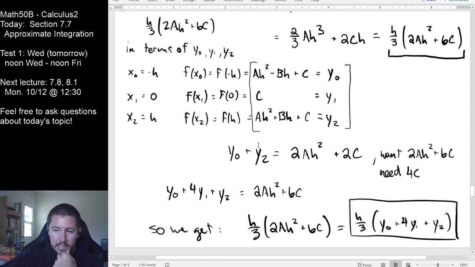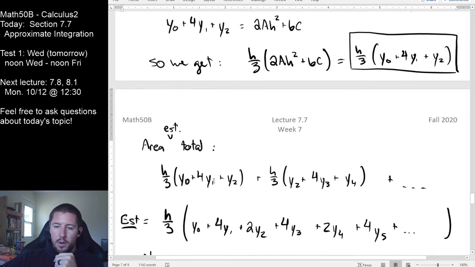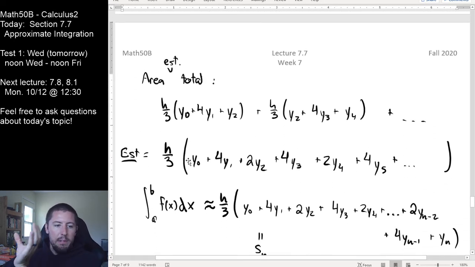We added a little bit of stuff and saw that we were really close and that the remaining parts that we needed were really easy to add in here, because y1 is exactly what c is, and we just needed 4 copies of c. So we just added 4 copies of y1 into the mix, and we had exactly the components in a and c rewritten in terms of y0, y1, y2. And so that gave us our one piece, and then we can just add up all of our adjacent pieces to get our full sum.